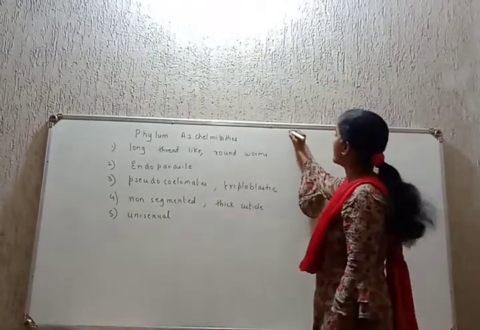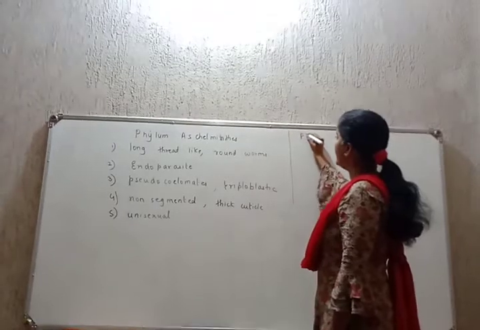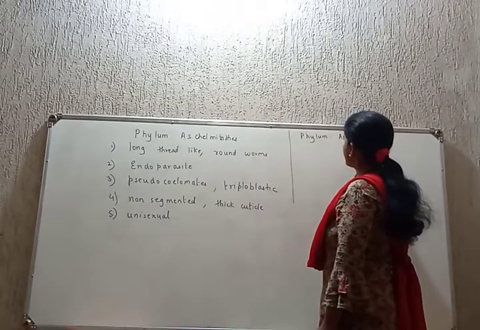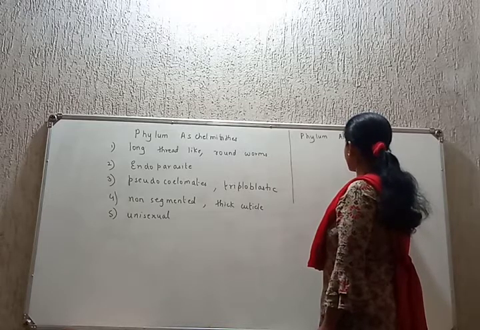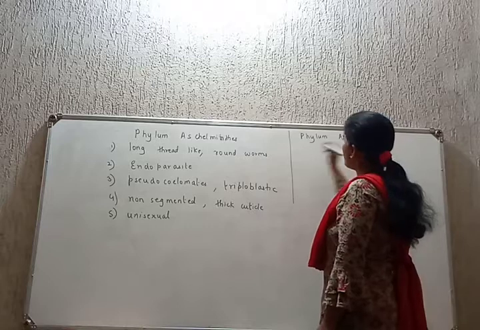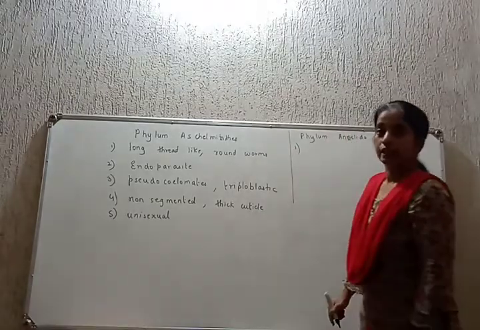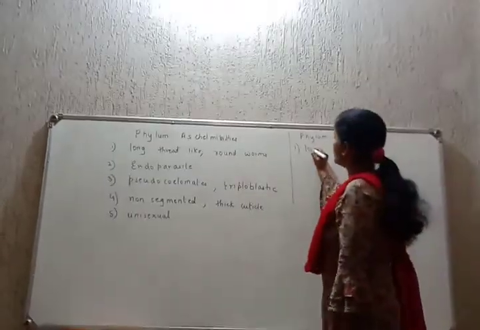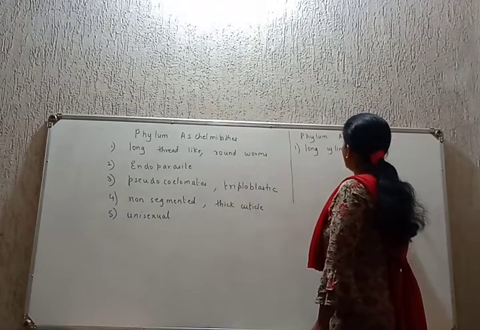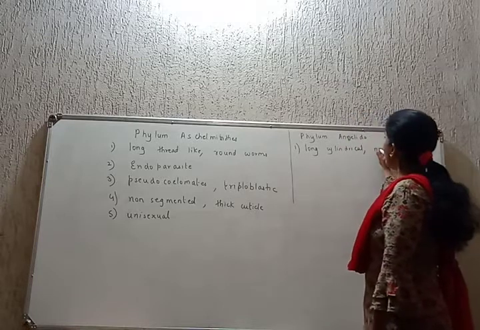Next, students, phylum Annelida. The body is long, cylindrical, and metamerically segmented.